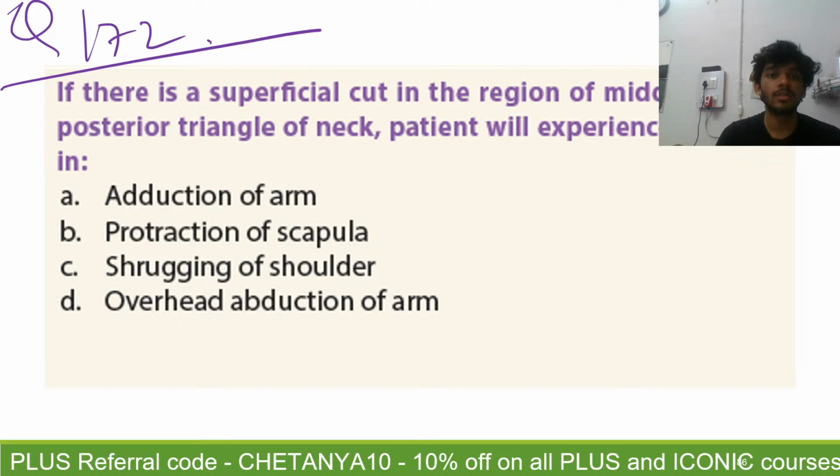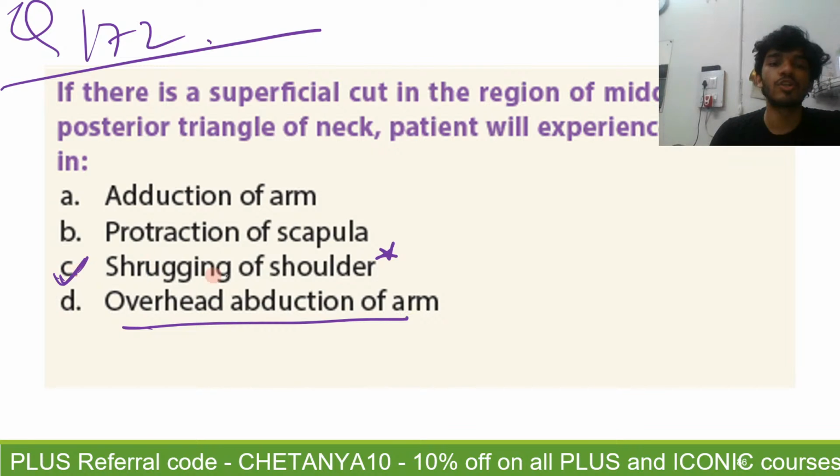Right. So 172, the answer you're saying is C, shrugging of shoulder. Absolutely correct. So why have I gone with shrugging of shoulder rather than overhead abduction of arm? Mishti, I hope you can explain why you have chosen shrugging of shoulder.